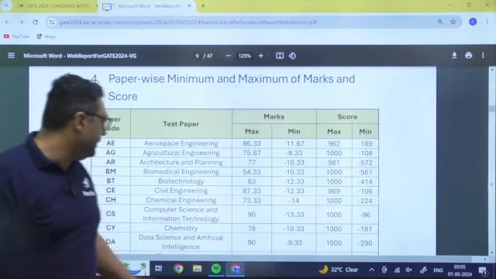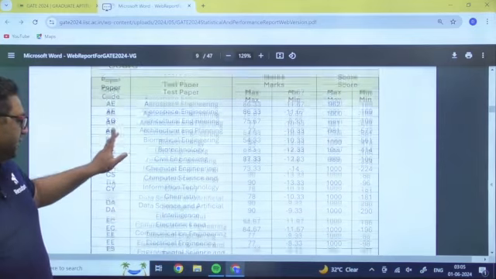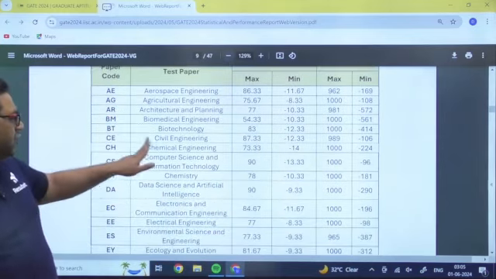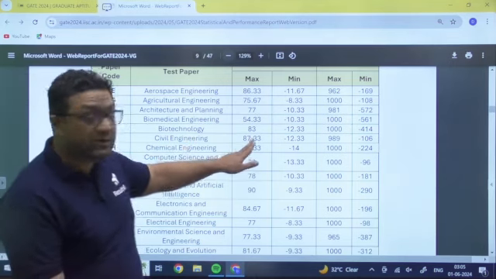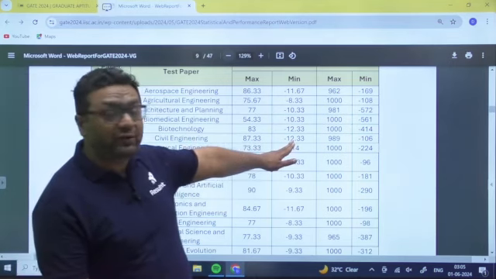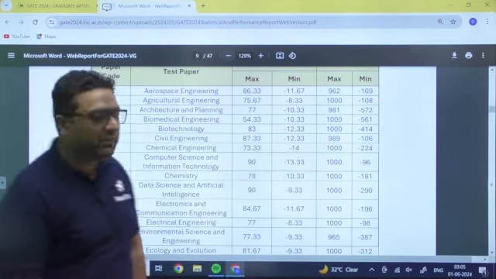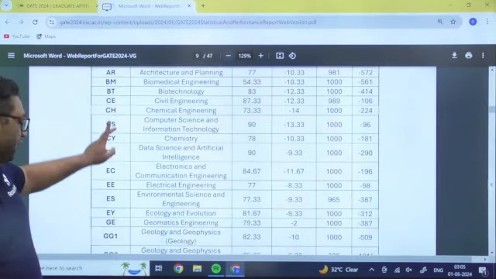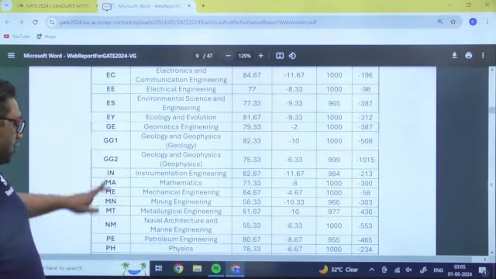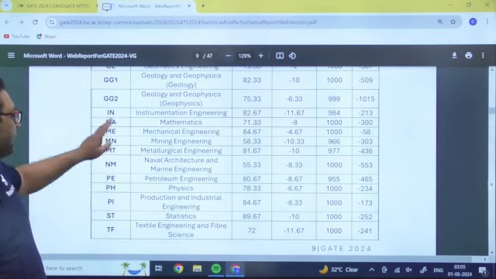Okay, so similarly, if you want to check for civil engineering and mechanical engineering, for civil 87.833 was maximum, minimum was minus 12.33. 989 is the highest score, minus 106 is the minimum score. Similarly, if you want to check for mechanical, for scores there is some formula which they are going to apply.